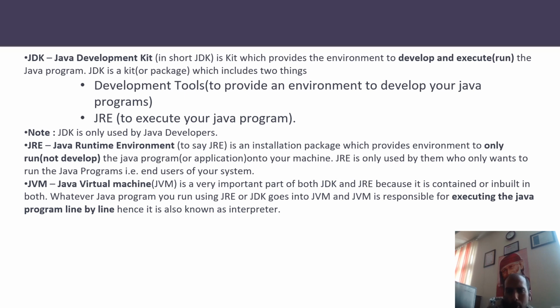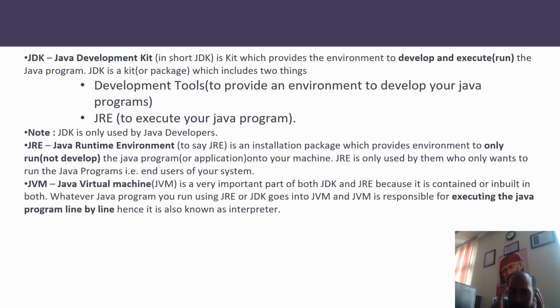And JVM is a very important part of both JDK and JRE because it is contained or inbuilt in both. Whatever Java program you are using, JRE or JDK goes to JVM, and JVM is responsible for executing the Java program line by line. Hence it is known as an interpreter. So JVM is an interpreter, and this is an integral part of JRE, and JRE and JVM both are an integral part of JDK.